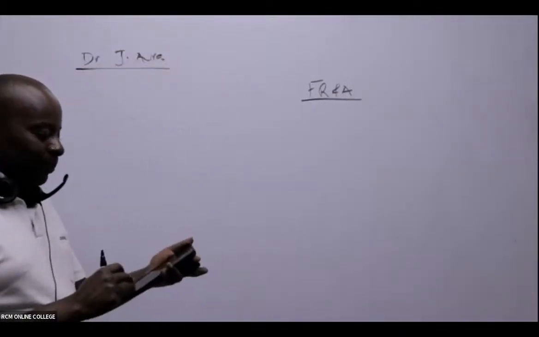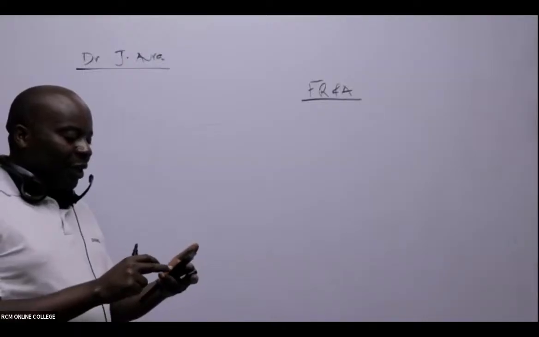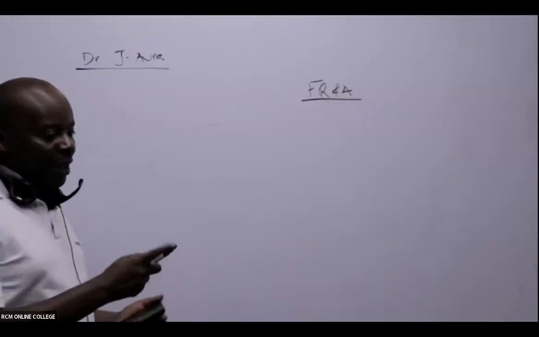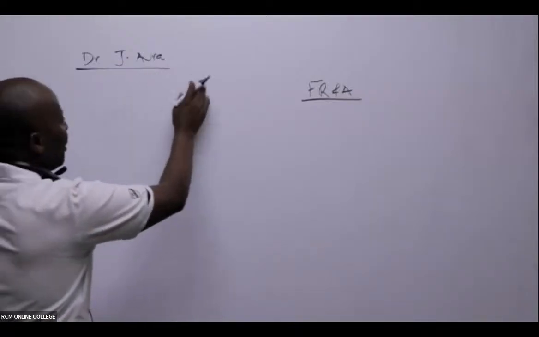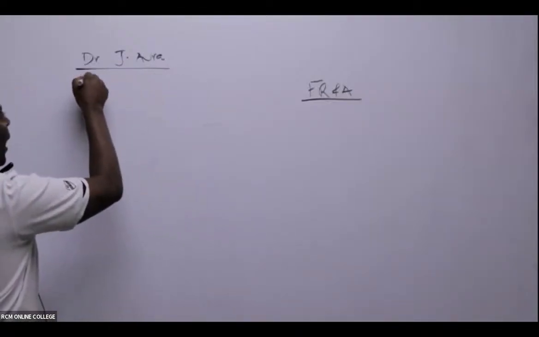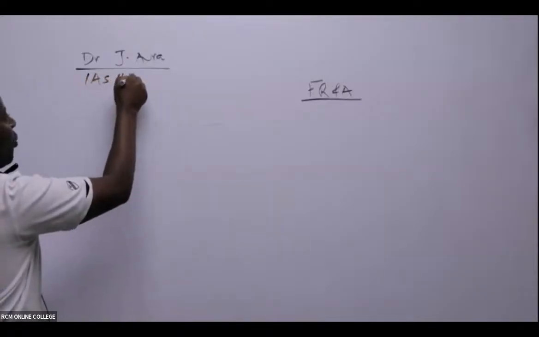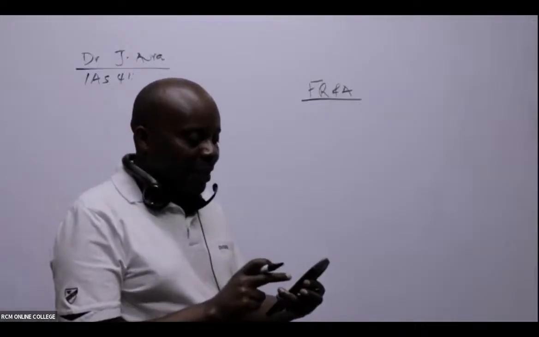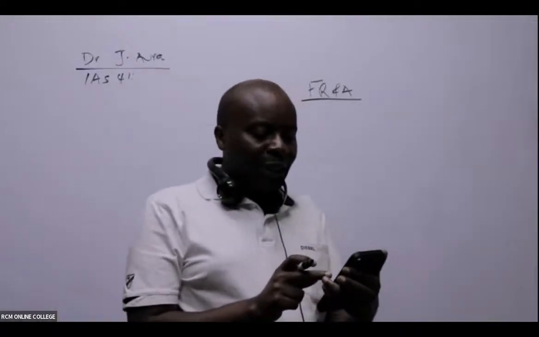So today we are going through something very important, IAS 41, under financial reporting and analysis. Is there anybody who has ever had something nice to say about this particular standard?